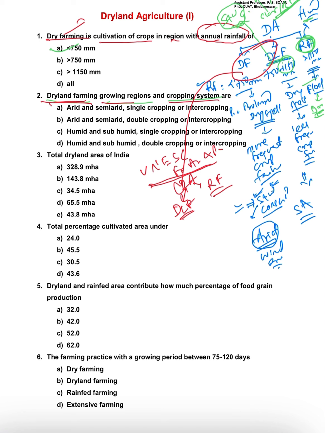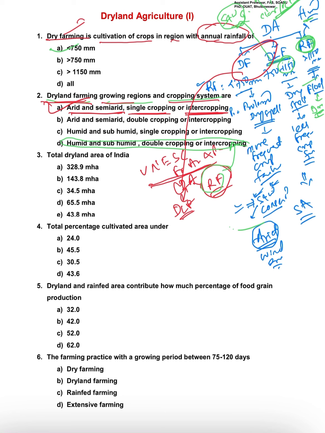Dryland farming means it will be arid and semi-arid, and as the rainfall is less, either we can go for a single crop, or in some cases we can go for intercrop. If it is rainfed farming, then it will be humid and semi-humid region, where due to the high amount of rainfall, we can go for double cropping or intercropping. Coming to the next question.